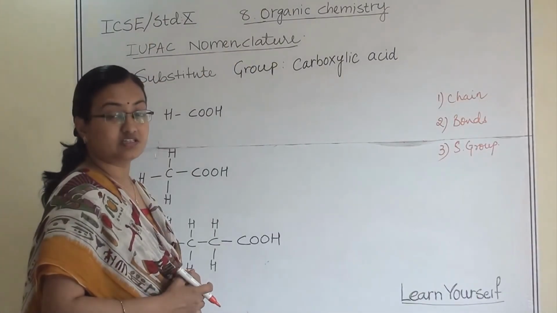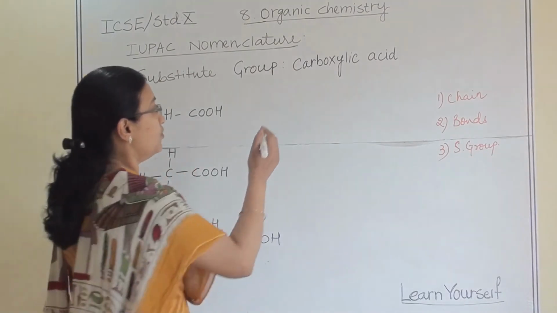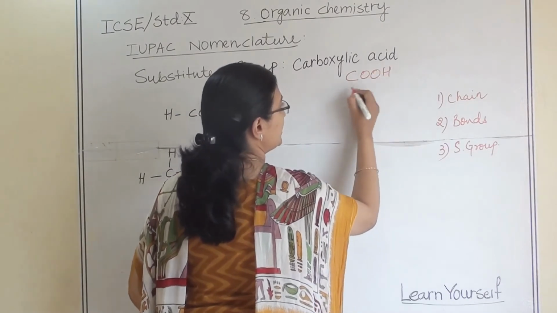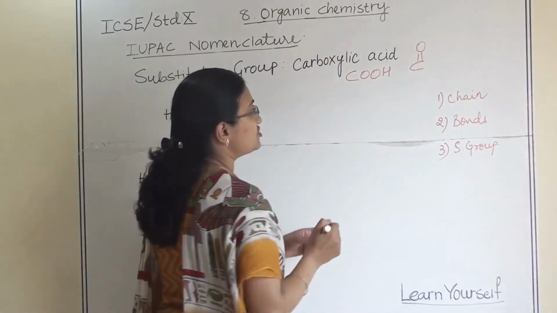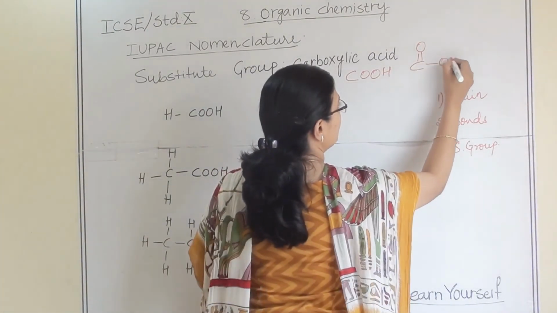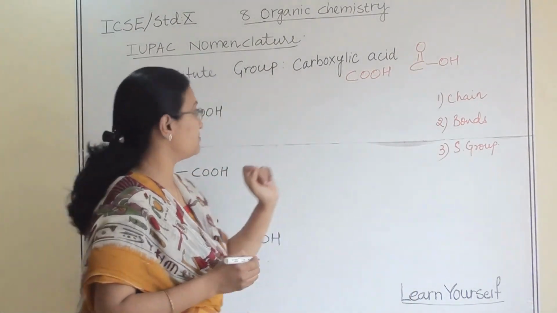Let us understand carboxylic acid. What is the group? COOH. In this, oxygen is attached with a double bond to C, and another group is OH. So this is the structure of our substituent group.